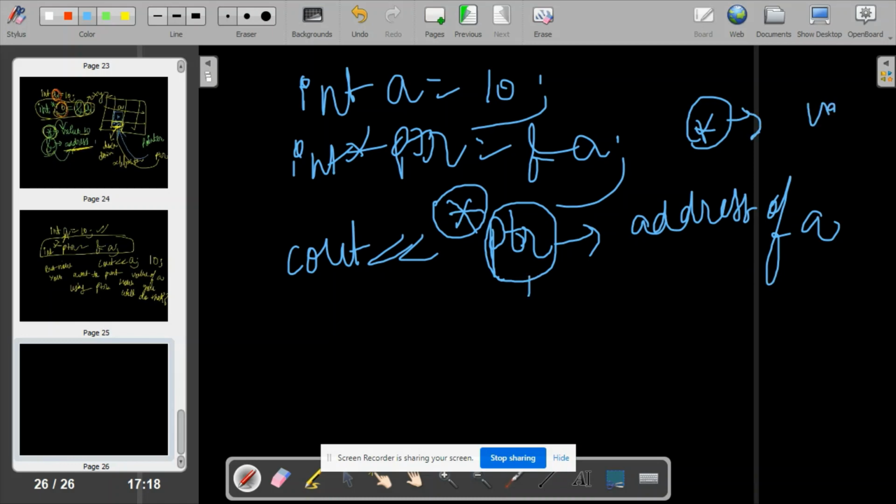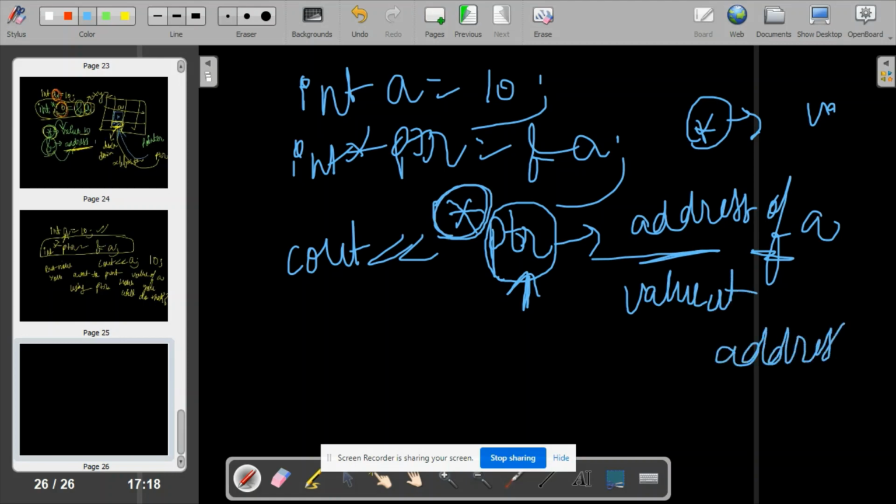So this ptr knows the address of a, and this asterisk will give you the value at the address of a.